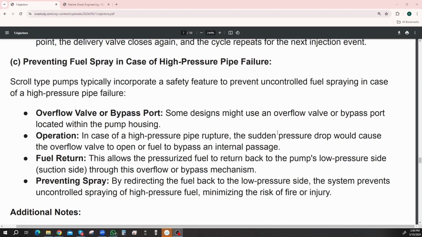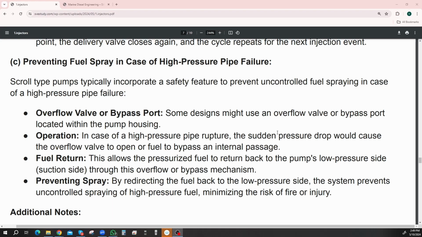The sudden pressure drop. Yeah, I can get that. The sudden pressure drop will cause the overflow valve to open. Okay, so just close another valve, basically. Or fuel to bypass an internal passage, so to direct the fuel a different way and not spraying all over the place. Fuel return. This allows the pressurized fuel to return back to the pump's low pressure side, the suction side, through the overflow or bypass mechanism.